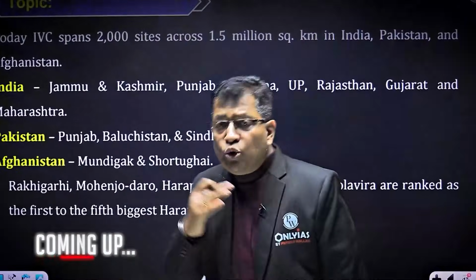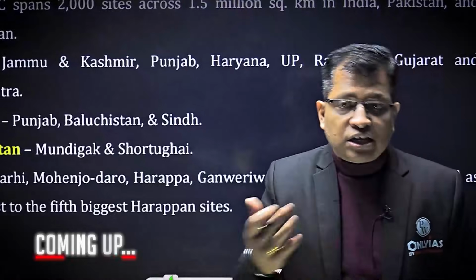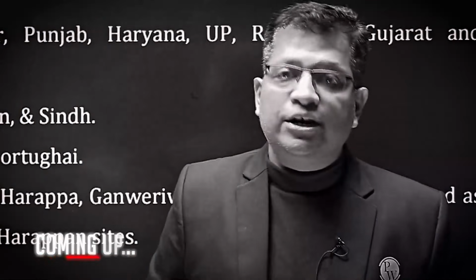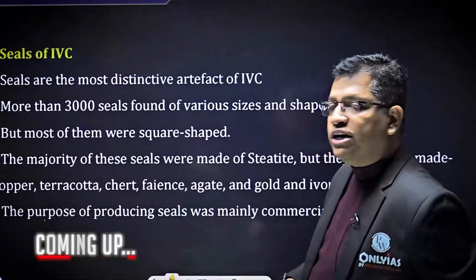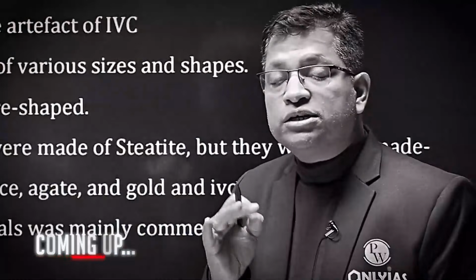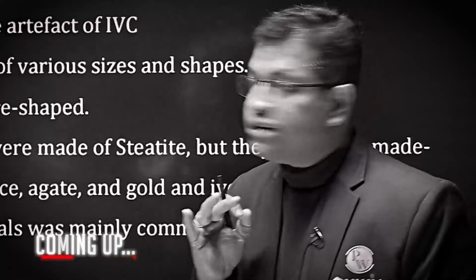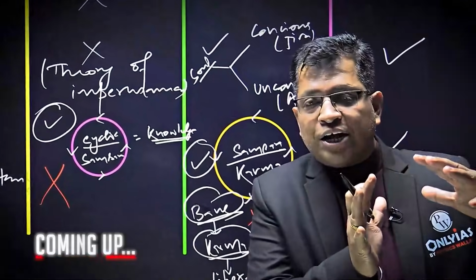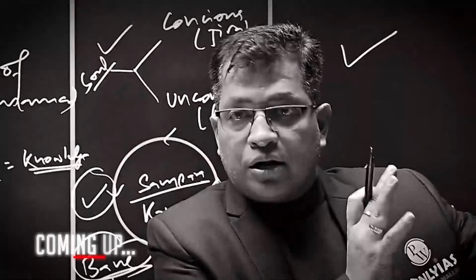Today we have more than 2000 sites discovered from Indus Valley Civilization, and these sites belong to three countries. The seals are the most distinctive artifact of Indus Valley Civilization. The Pashupati seal is the most popular seal that is found from Mohenjo-daro. If you have good karmas inside you, you will be taking birth in the upper caste.